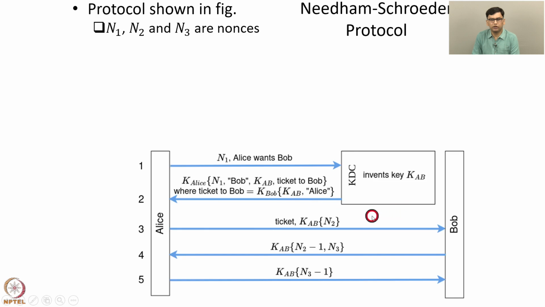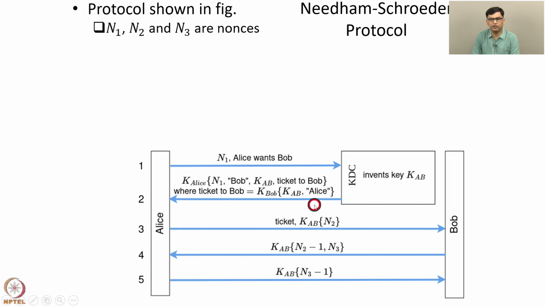Assuming that this message reaches the legitimate Bob, Bob can use this ticket and decrypt it because Bob has the key KBob shared with the KDC. So Bob can decrypt this ticket and obtain KAB and Alice. By checking this message, KAB and Alice, Bob can verify that the person who has contacted Bob is indeed Alice.